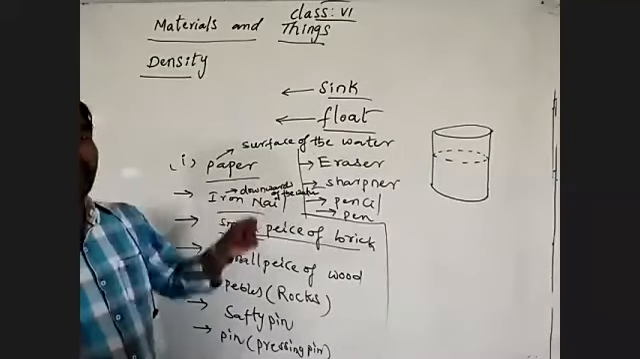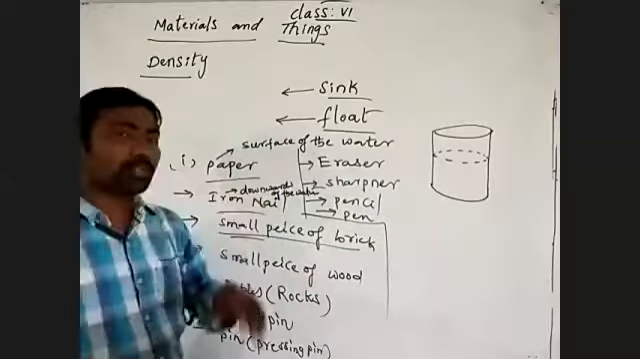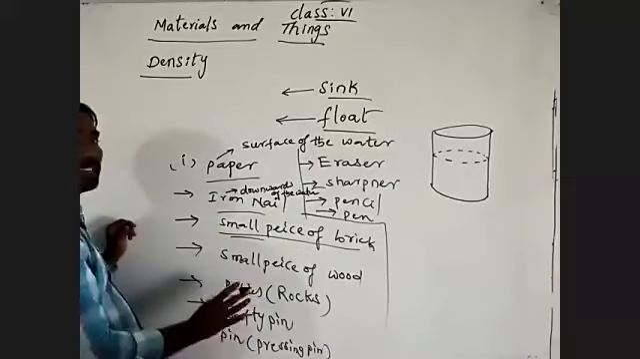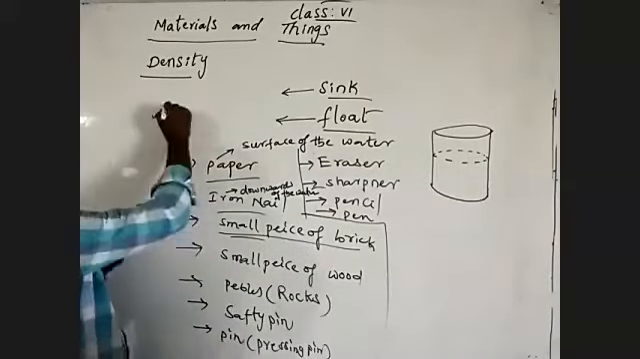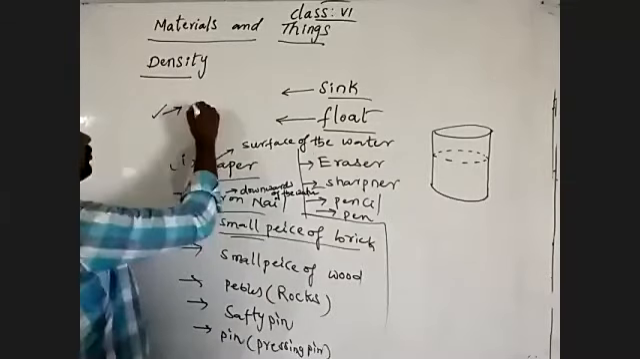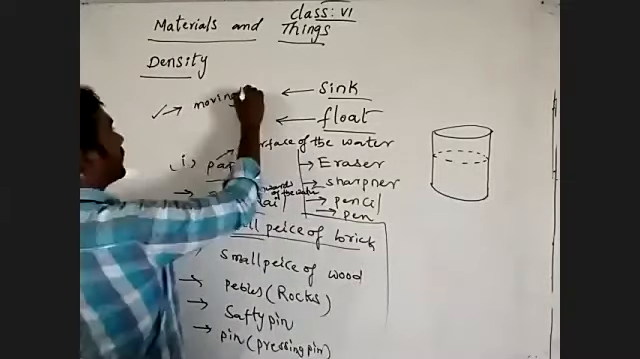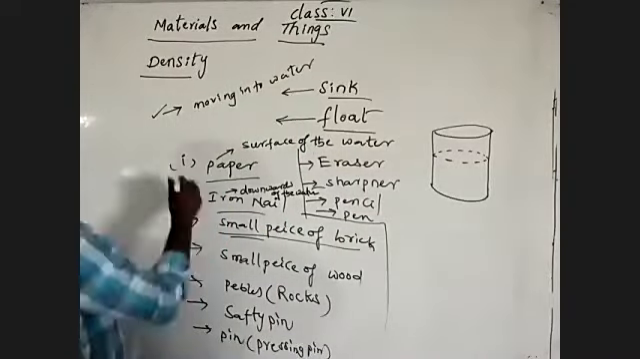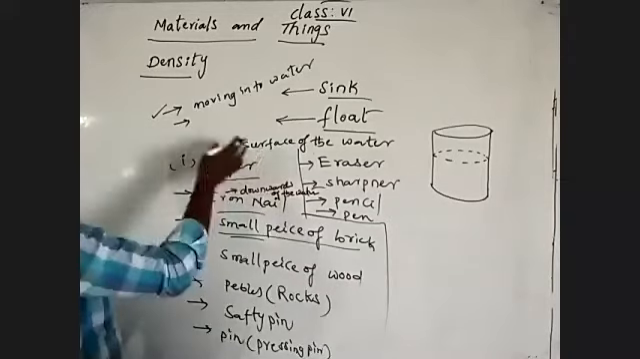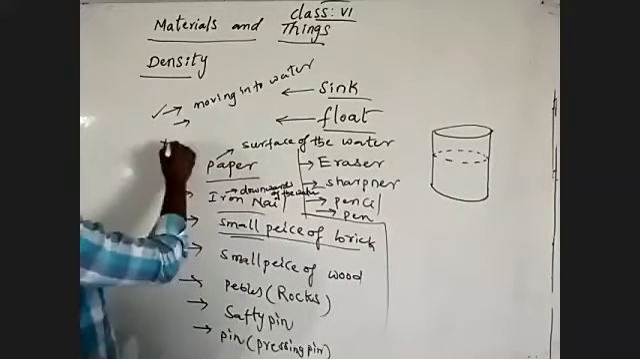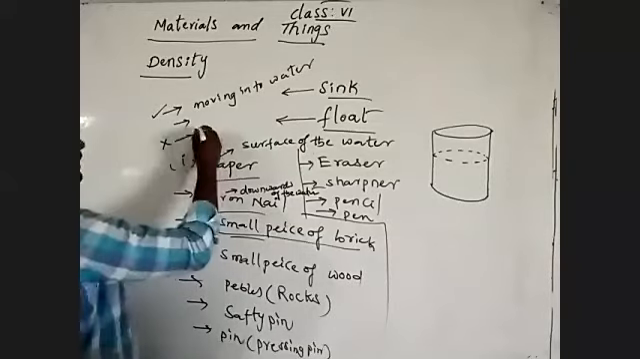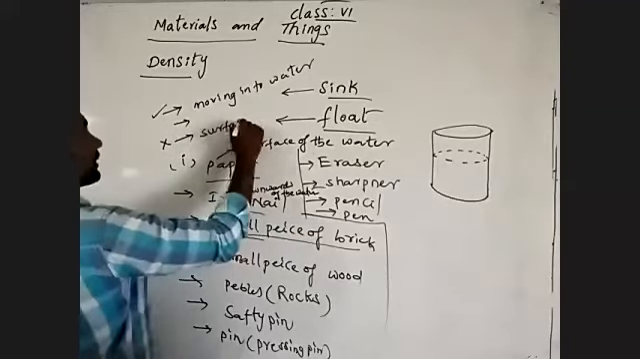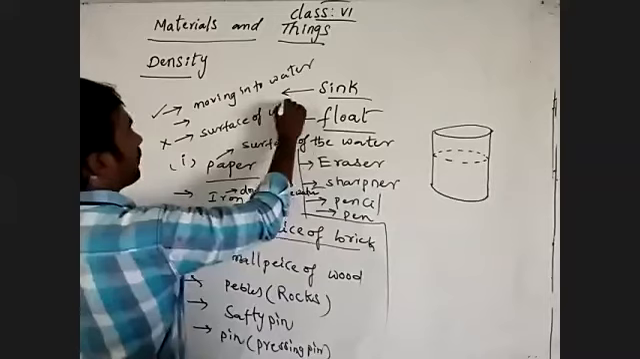So by dropping that, what happened? The brick will move downwards. Which is moving into the water, which is passing into the water, we are giving a tick mark, showing moving into water. Tick mark showing moving into the water means moving downwards. Otherwise, a cross mark, for staying at the surface of the water.